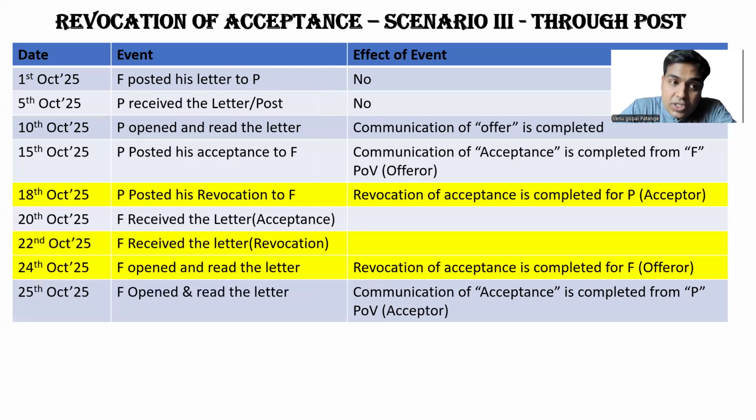Let us say through post. This is the third scenario, through post. So 15th October, P posted his acceptance. 18th October, he posted his revocation. So 22nd, he received and 24th, he opened and read the letter before he read the letter of acceptance. So still revocation is completed. If he opened the letter on 26th, if the letter reaches on 26th, then the revocation is not possible. Hence, hope you understood the revocation of acceptance as well.